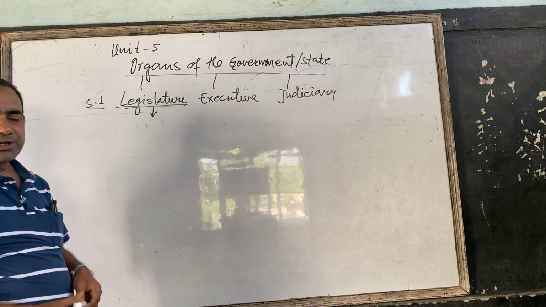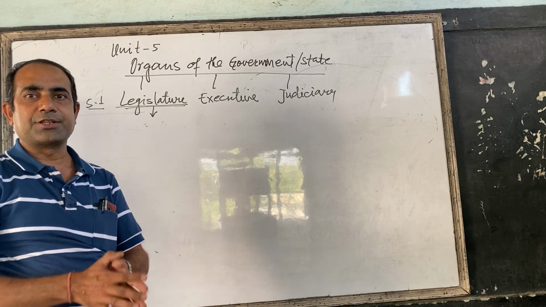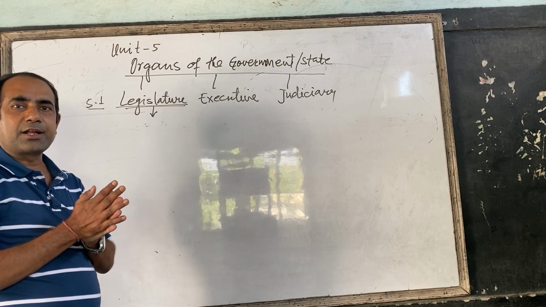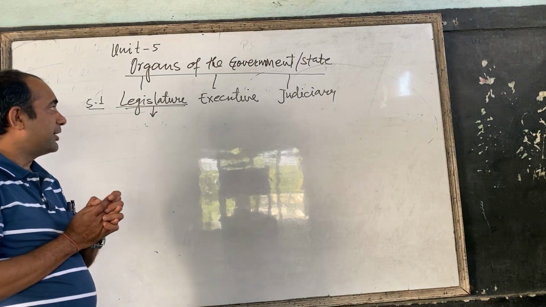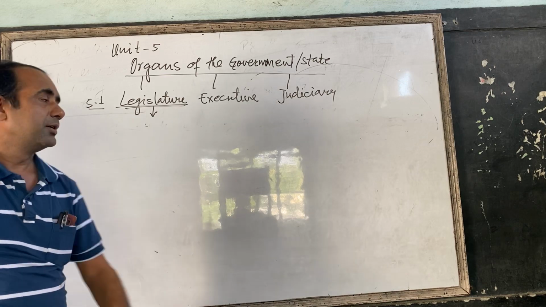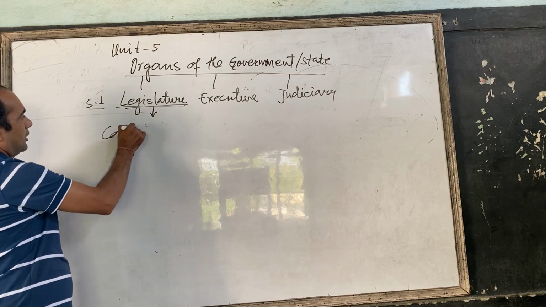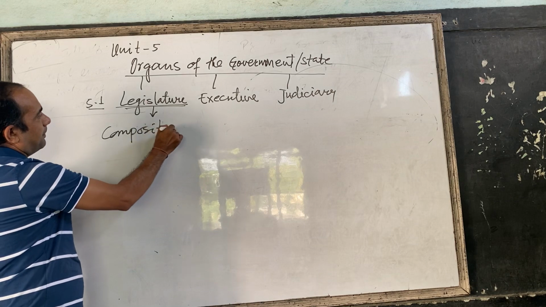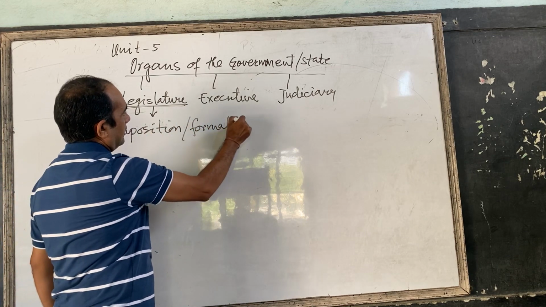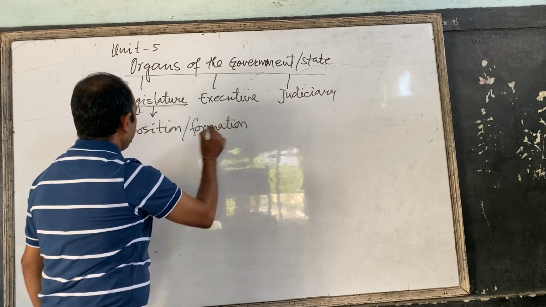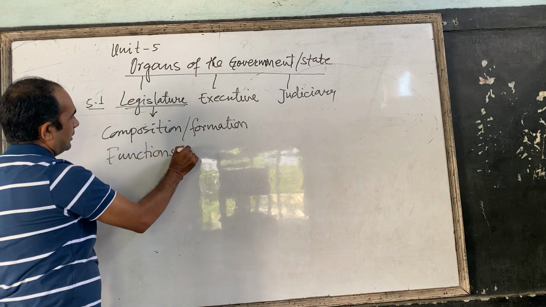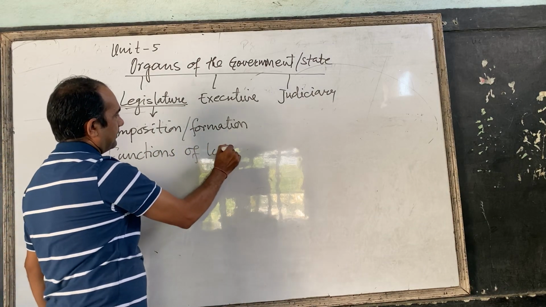Organs of the government or state. There are three organs: legislature, executive, and judiciary. These three organs together run the country, they run the activities of the country. And we study today the composition or formation and functions of legislature.